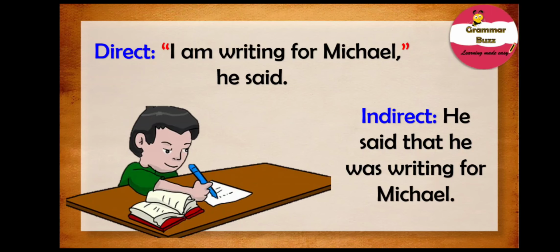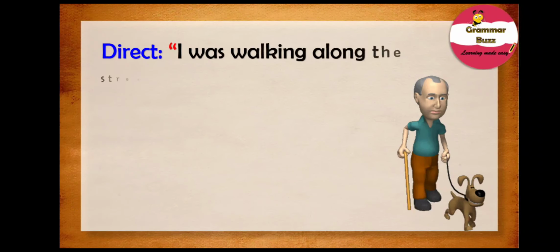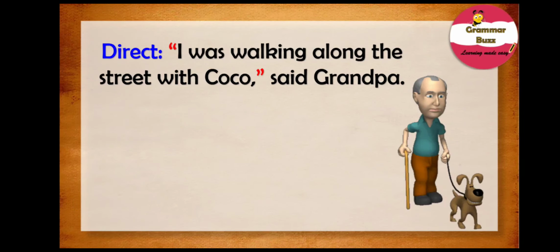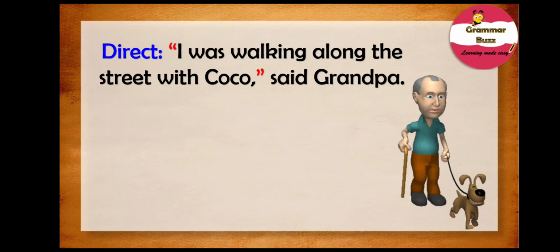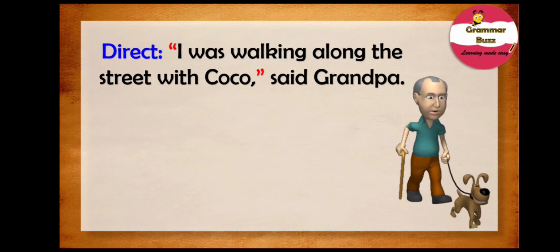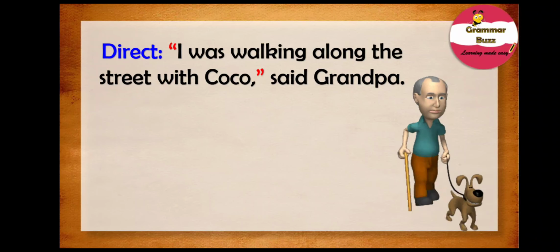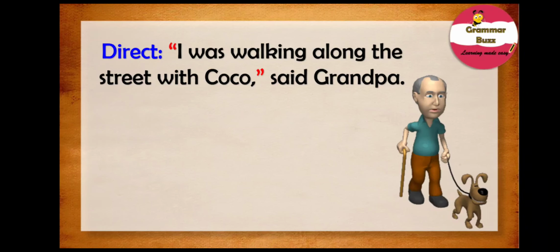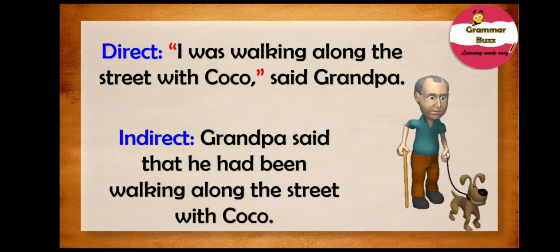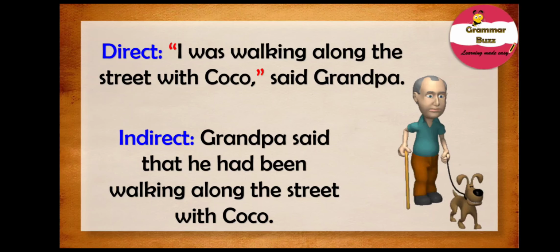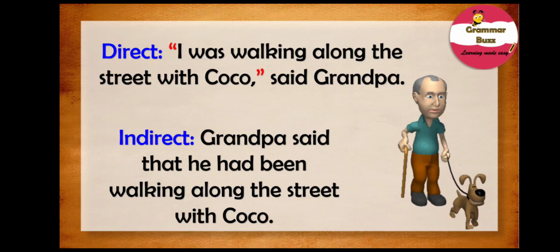So let's take a look at our next sentence, and that is, I was walking along the street with Coco, said Grandpa. Hey, what about this one? Have you got it all right? It's quite easy, you see. Take a close look. And our indirect speech is, Grandpa said that he had been walking along the street with Coco.